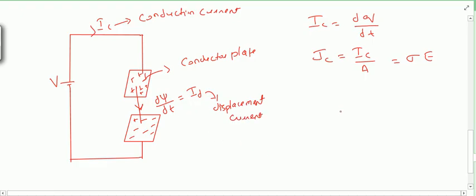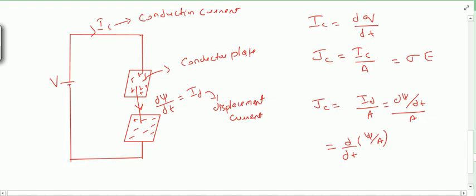If I write this displacement current in the form of displacement current density, it will be Id by A. So it will be d psi by dt by A, and I can write this as d by dt of psi by A. What is this psi by A? Flux upon area, it is the displacement flux density.